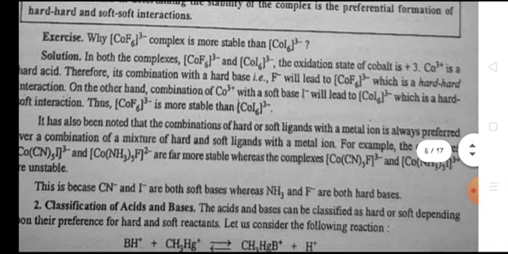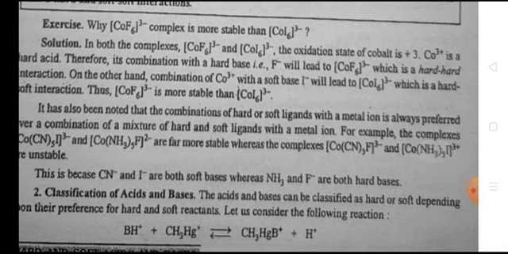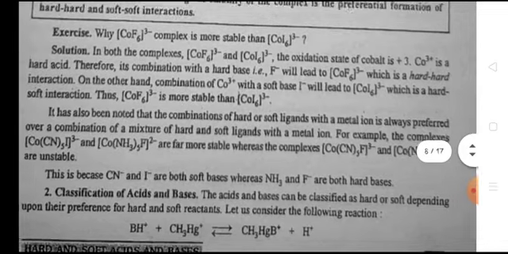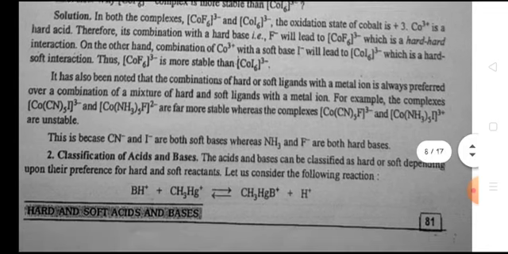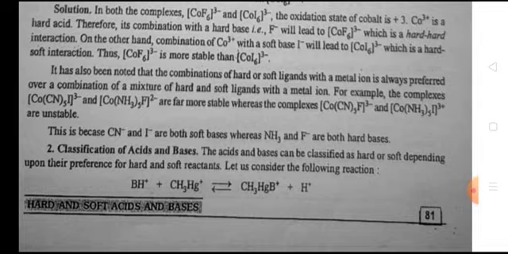Exercise: why is the [CoF6]3- complex more stable than [CoI6]3-? Solution: in both the complexes [CoF6]3- and [CoI6]3-, the oxidation state of cobalt is +3. Co3+ is a hard acid, therefore its combination with the hard base, that is fluoride ion, will lead to a hard-hard interaction. On the other hand, combination of Co3+ with the soft base iodide will lead to a hard-soft interaction. So [CoF6]3- is more stable than [CoI6]3-.